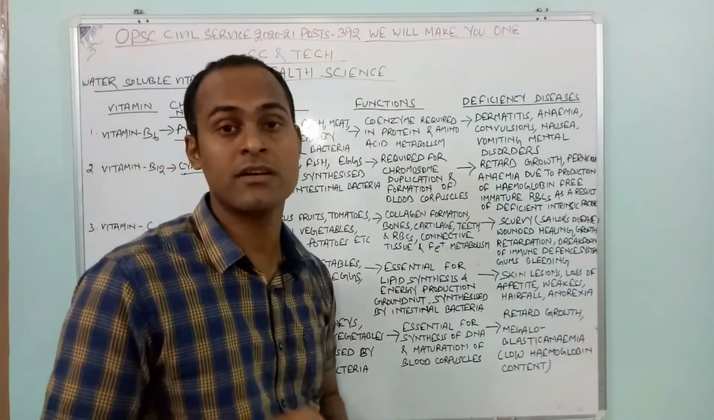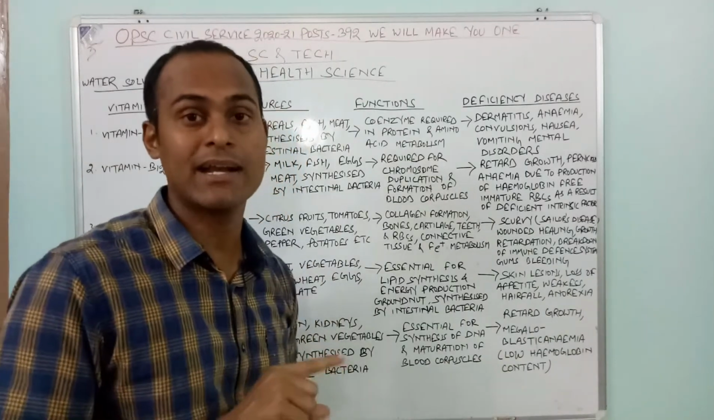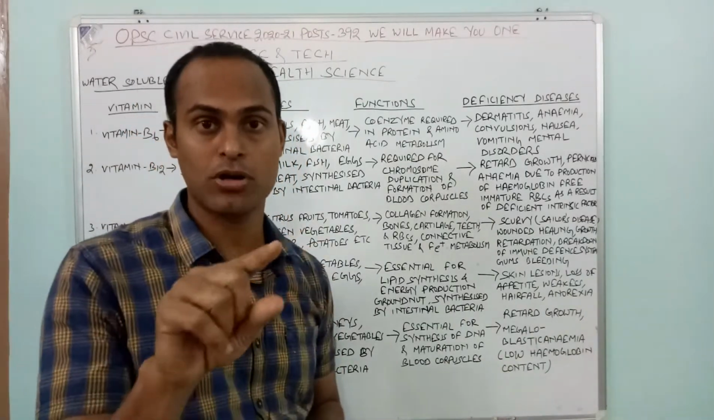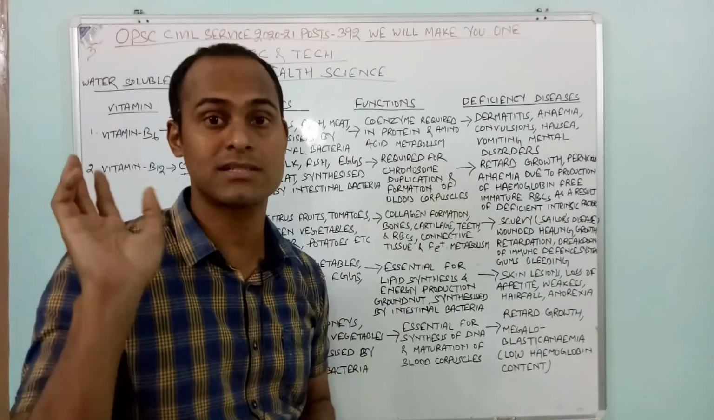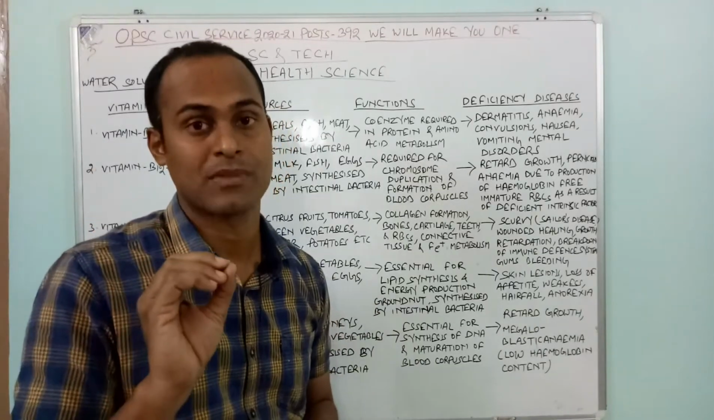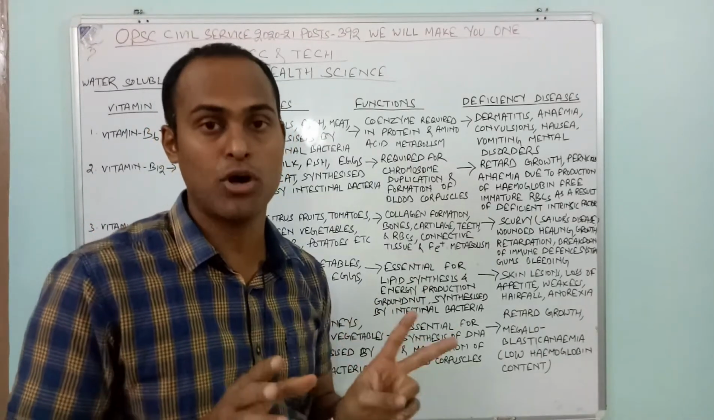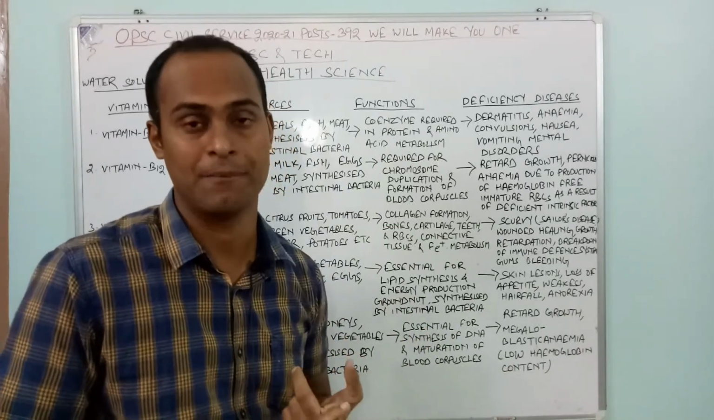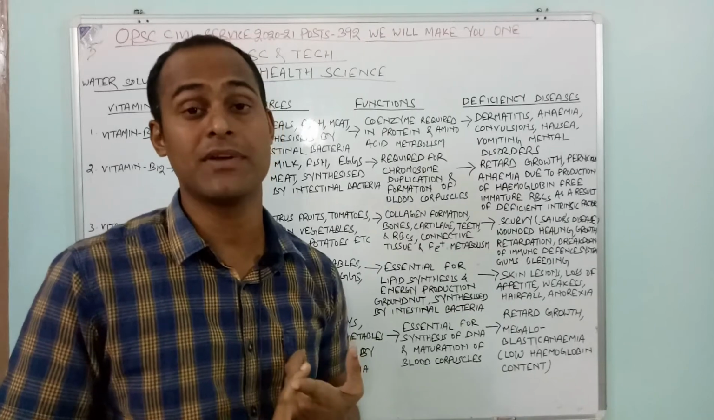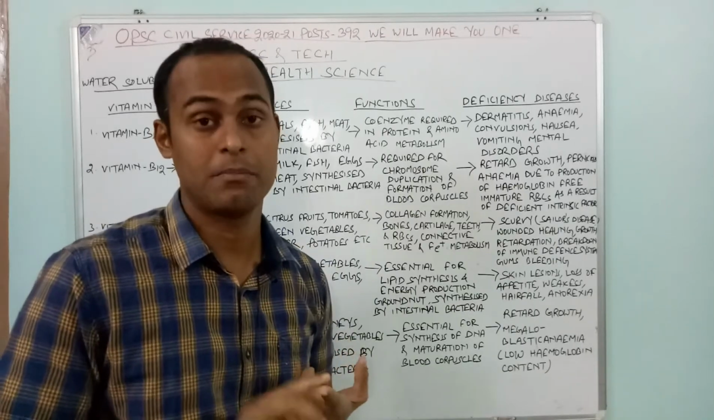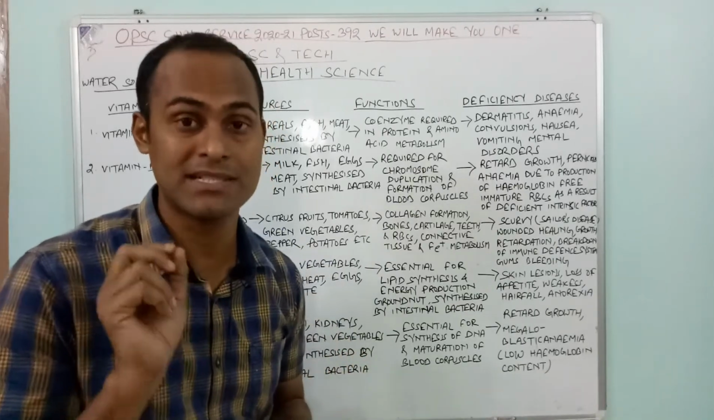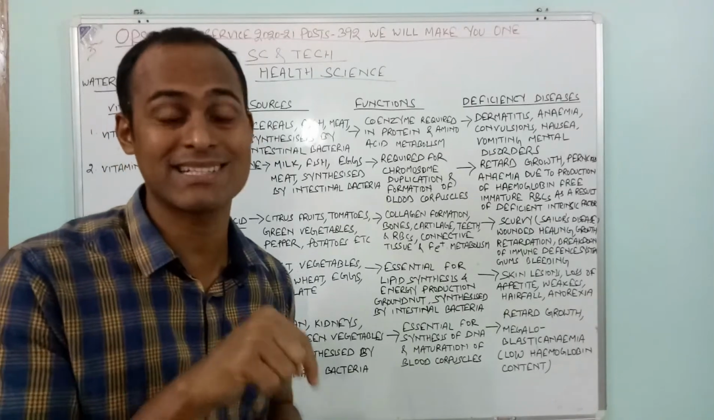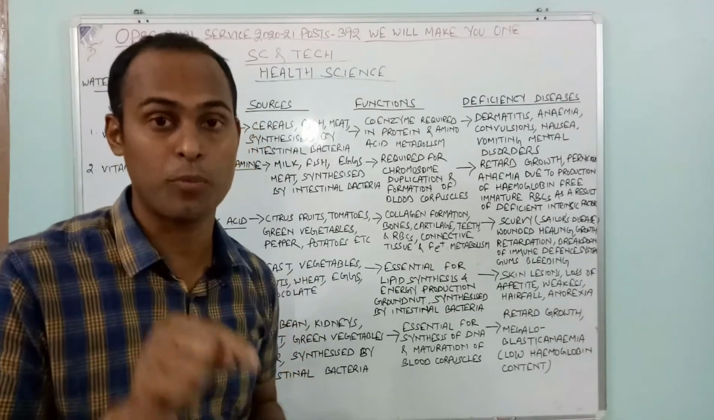There was a question in the 2019 prelims regarding which has the highest source of vitamin C. There was confusion among the students whether it is orange or guava. Remember, guava has the highest vitamin C per unit. Very important. It was asked in the 2019 OPSC prelims.